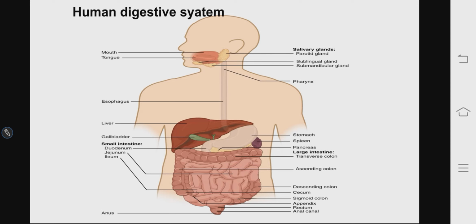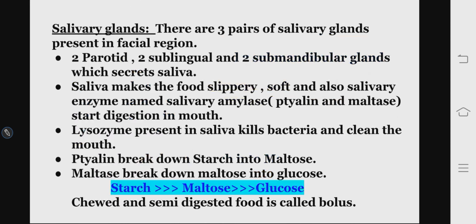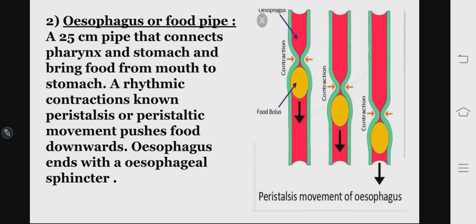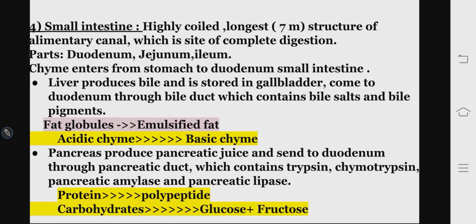In the last video we have already discussed the digestion process in the buccal cavity, and how the esophagus sends the chewed food from mouth to stomach, and the structure and function of the stomach. Now we'll proceed further to the next topic of digestion, that is digestion in the small intestine.